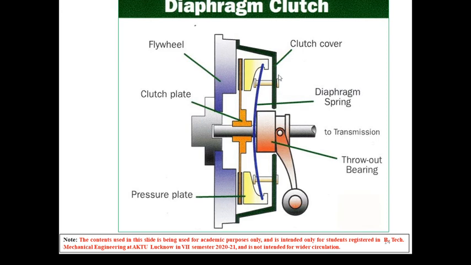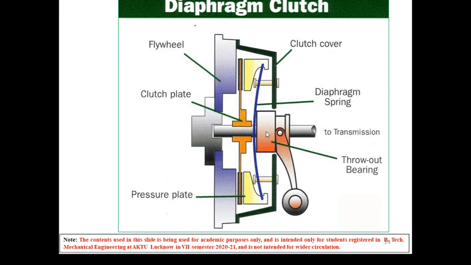Diaphragm spring: instead of fitting the coil springs, we have used a diaphragm type of spring here. We can see that the diaphragm is like it is twisted. This is the throwout bearing. This diaphragm has a property that when it is pressed at the center, these ends will come out. When the pressure is released, these ends will come inside.